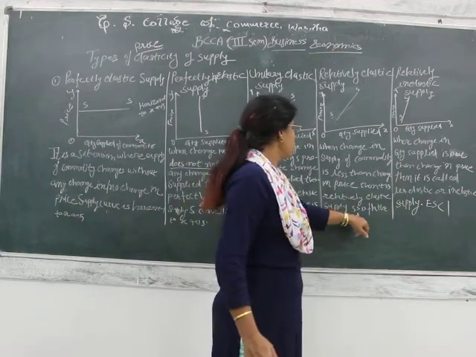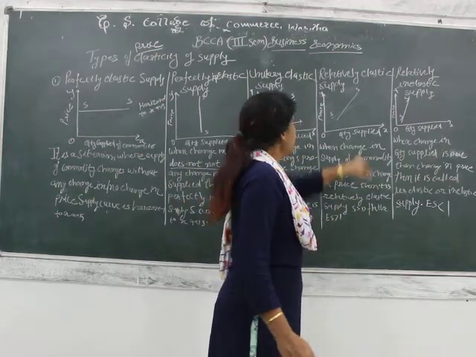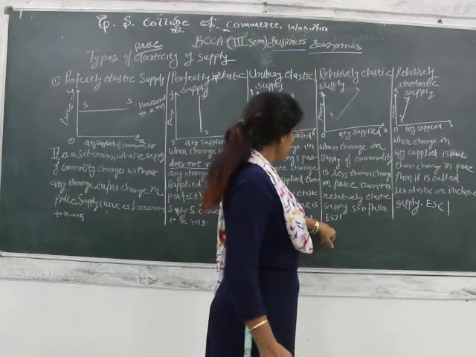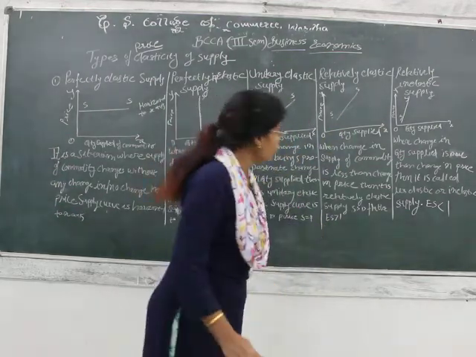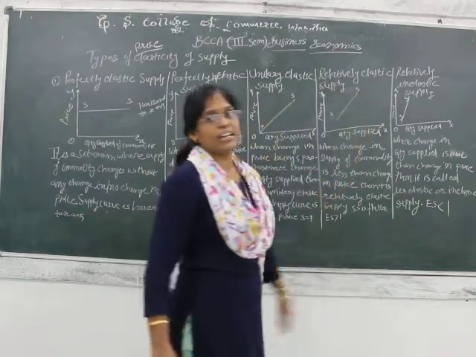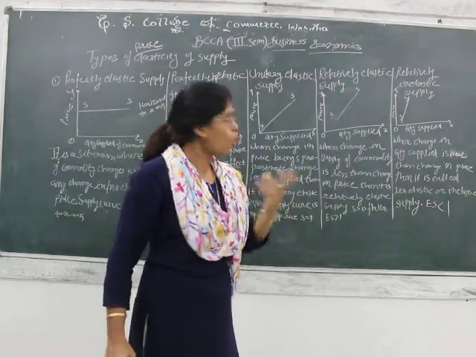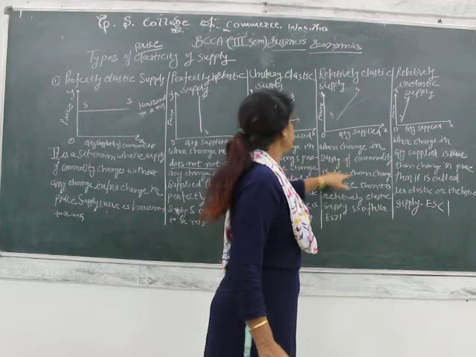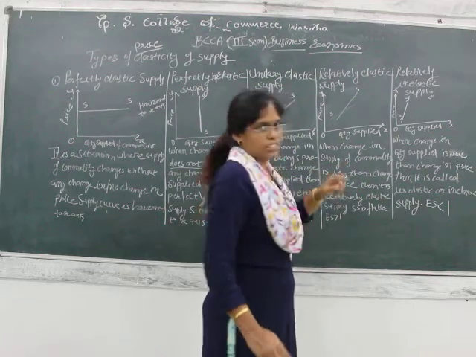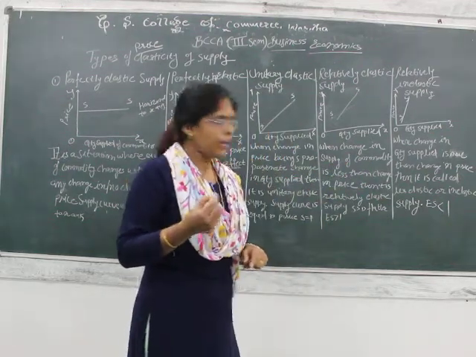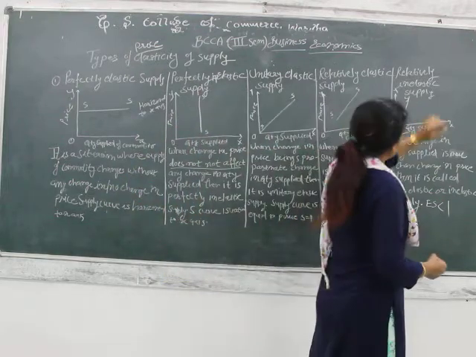So the supply curve SS is flatter to the x-axis. Elasticity of supply is less than 1. Relatively means the change in supply quantity is less than the change in price, so there is a smaller change.